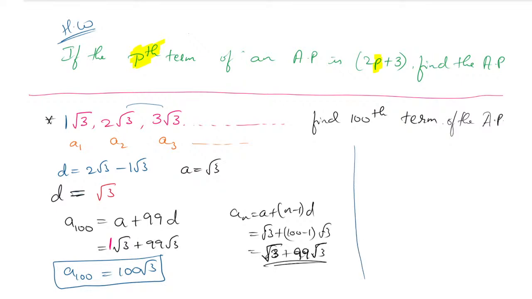But my question now is, what is the value of root 5 minus root 3? What is the value? Quickly find it and tell me the answer.